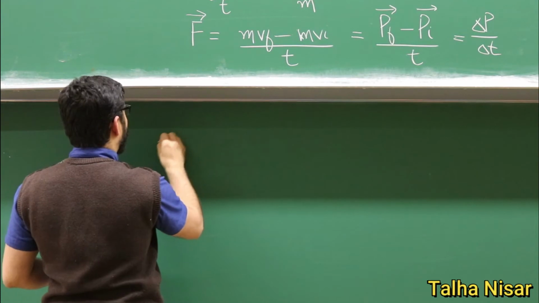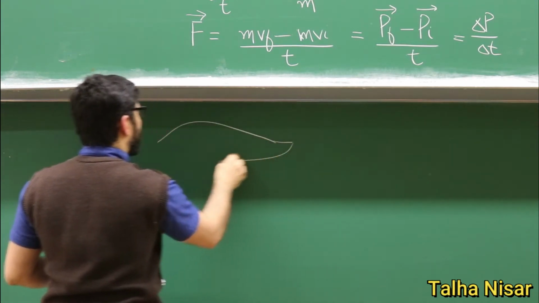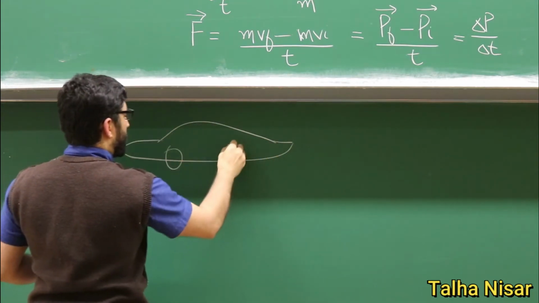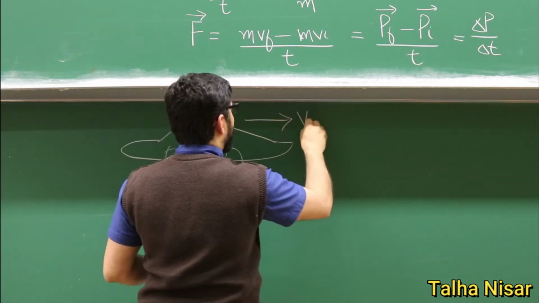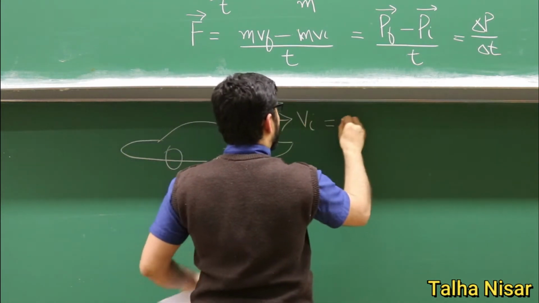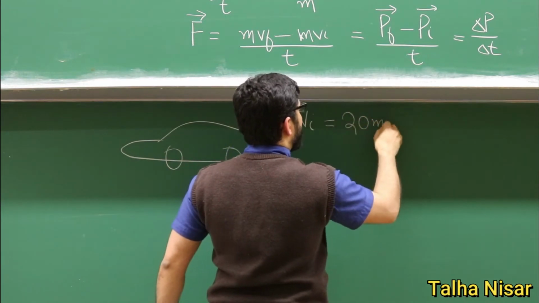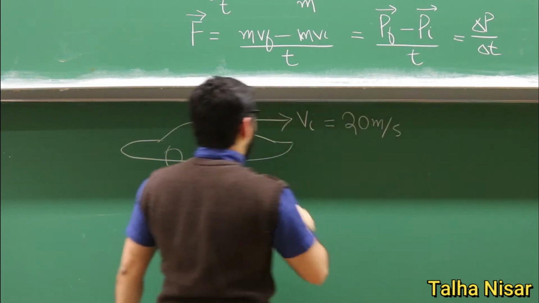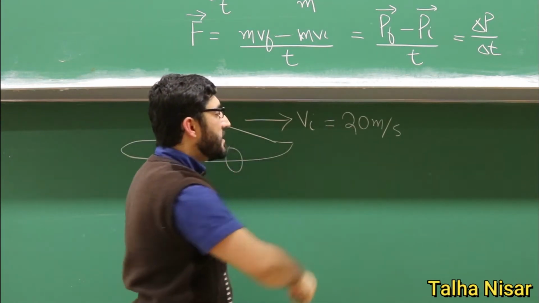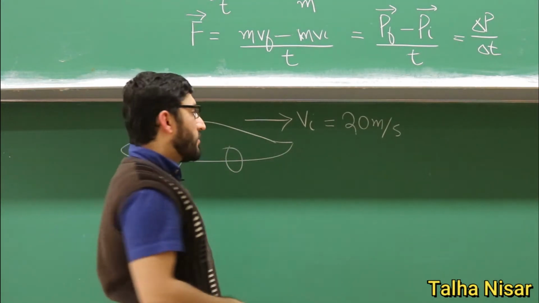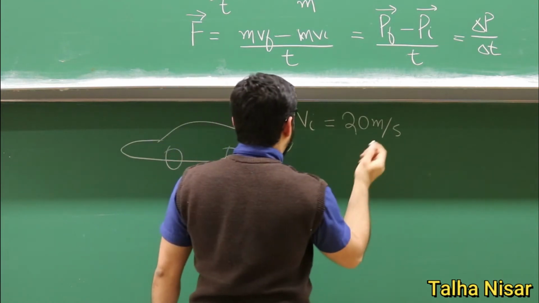So we have a car. We have the Vi here, which is 20 meters per second, and after some time when it was moving with 20 meters per second, there was a force applied on this object.